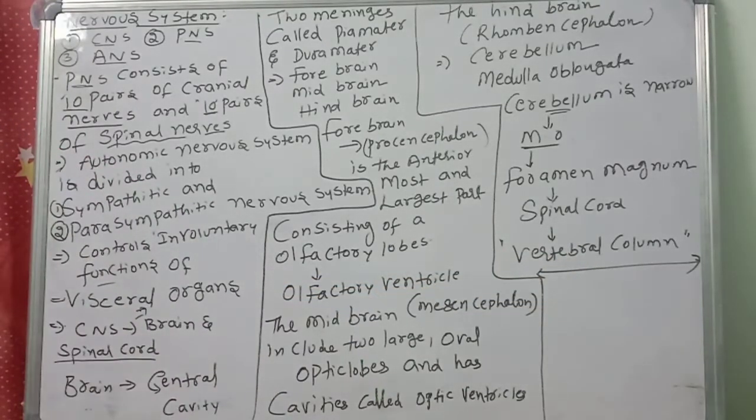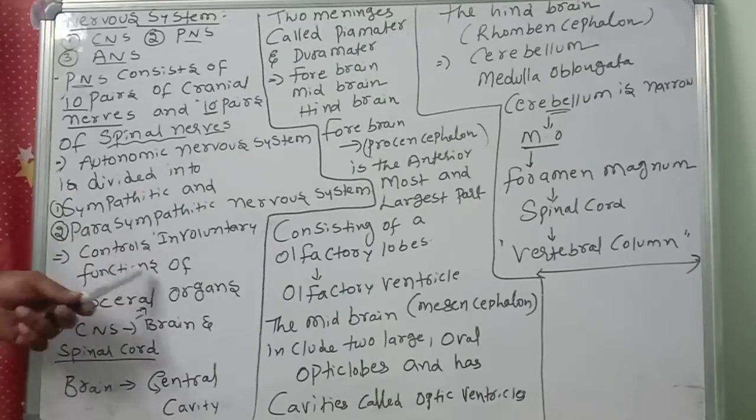Okay, children. Once again, listen carefully about the nervous system of the frog. The nervous system is fully developed in the frog. It is divided into three parts: central nervous system, peripheral nervous system, autonomic nervous system. The peripheral nervous system consists of 10 pairs of cranial nerves and 10 pairs of spinal nerves. The autonomic nervous system is divided into sympathetic and parasympathetic nervous system.